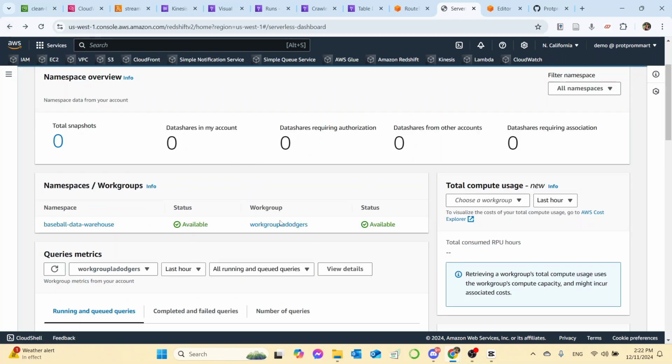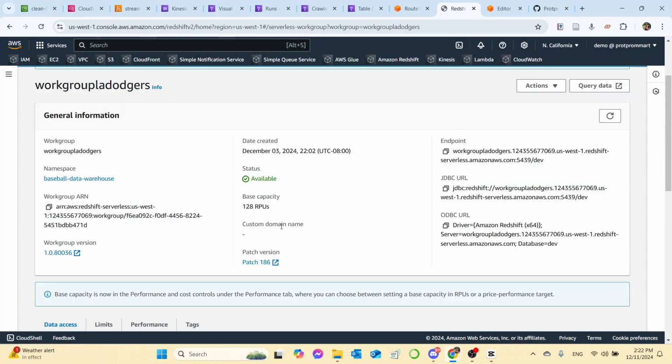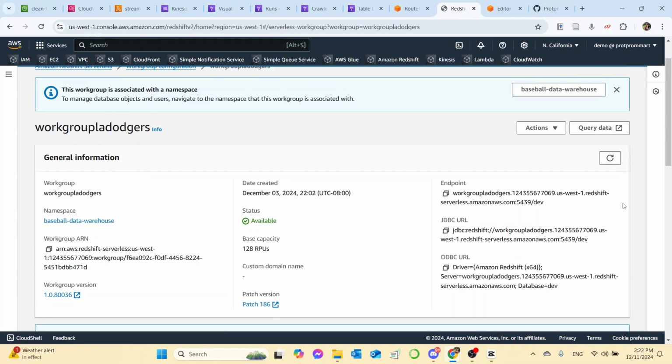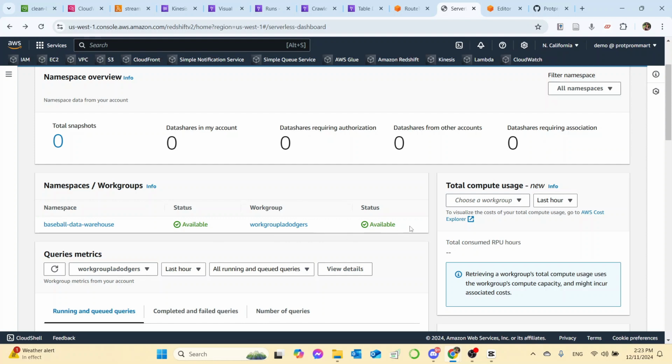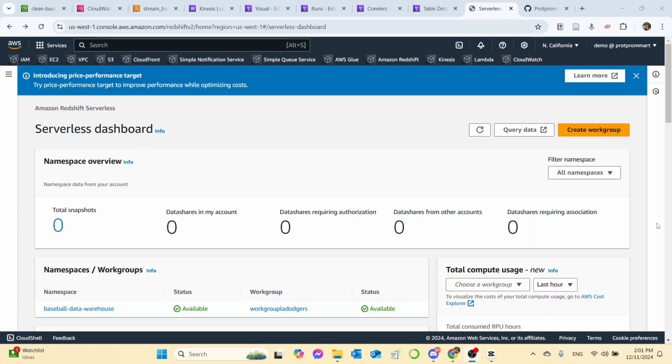And if we go back to workgroup, in here for workgroup, this is where we will host the server. And of course, for our Amazon Redshift, we have put it in VPC and have two subnets. Therefore, we have two availability zones for Amazon Redshift, so we could query and visualize data.